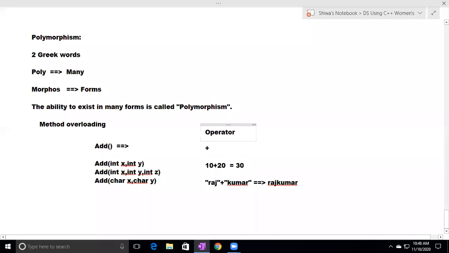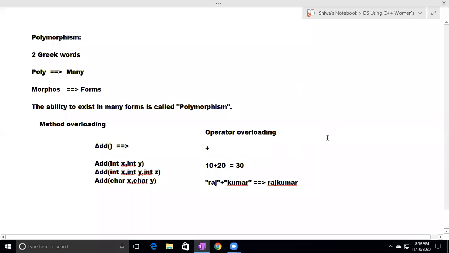So the same plus exists in many forms. Here plus is performing addition. Here plus is performing concatenation, meaning combining. So the same plus operator exists in many forms. This is called operator overloading. So method overloading, operator overloading, constructor overloading, dynamic binding, overriding, all of these come under polymorphism. To understand this, I'm giving one simple example. With this, I stop the session.